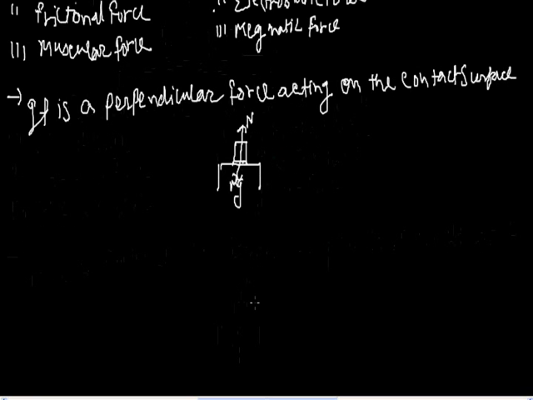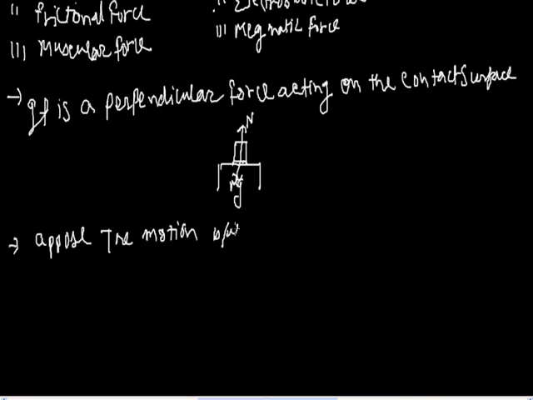Now we understand friction force. We know friction force is a force which opposes the motion between two surfaces which are in contact.